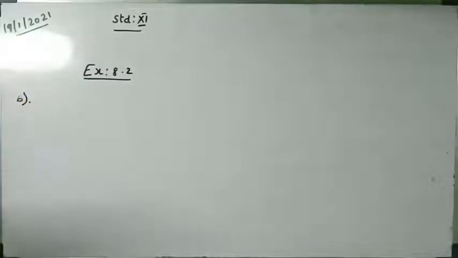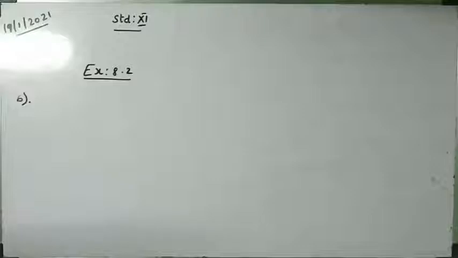Here it is given direction ratios. Direction ratios means the coefficients of i, j, k components, that is x, y, z. If direction cosine is given, take it as cos alpha, cos beta, cos gamma. Direction ratio means x, y, z.